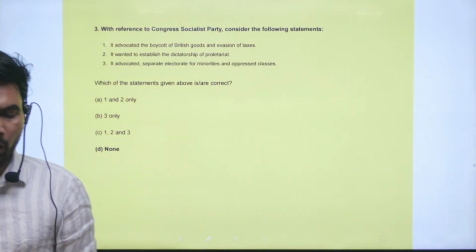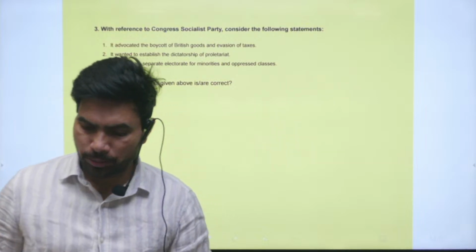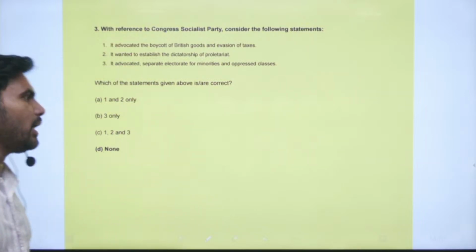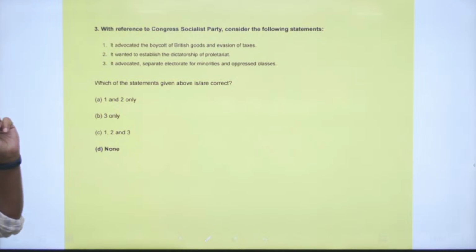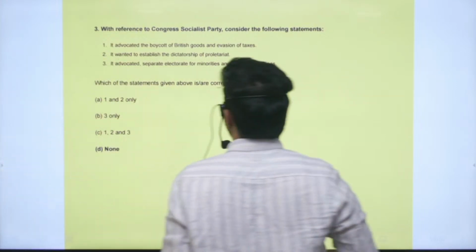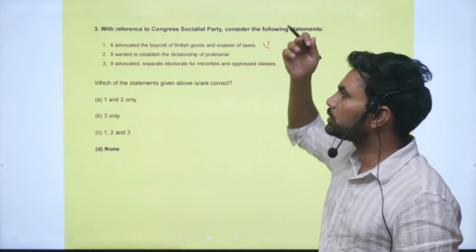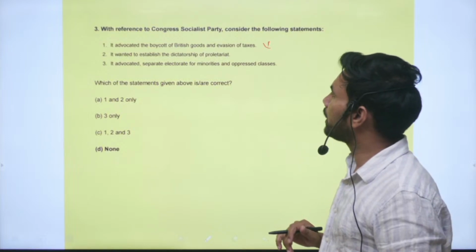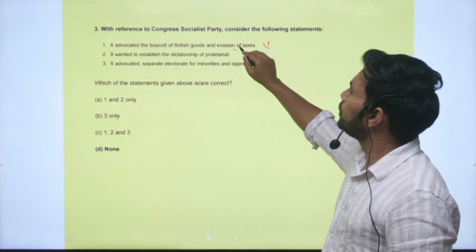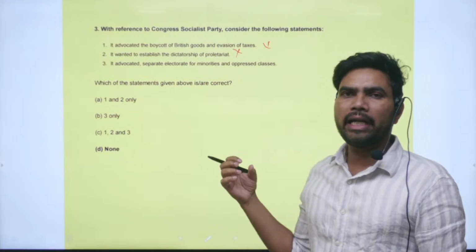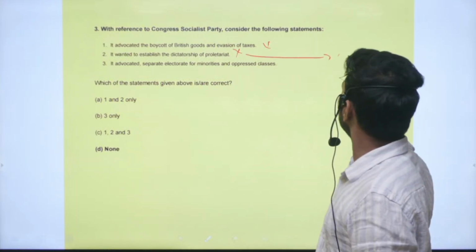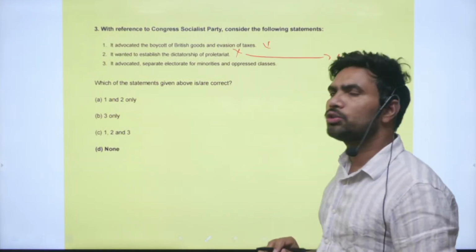With reference to the Congress Socialist Party, consider the following statements. Statement 1: it advocated the boycott of British goods and services and evasion of taxes. It did not propose that. It wanted to establish a dictatorship of the proletariat. This is the idea of the Communist Party of India, CPI, not the Congress Socialist Party.